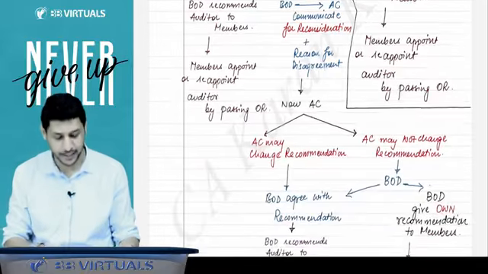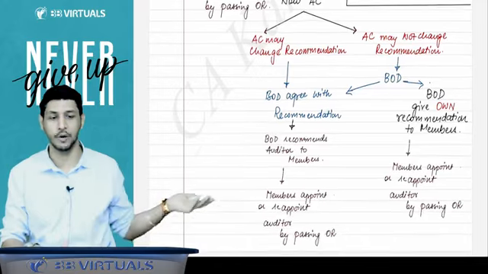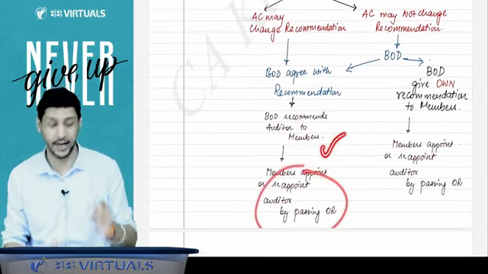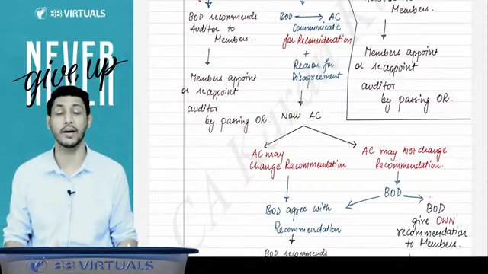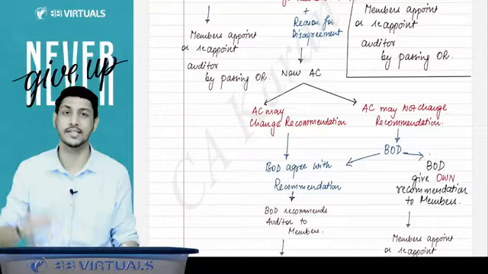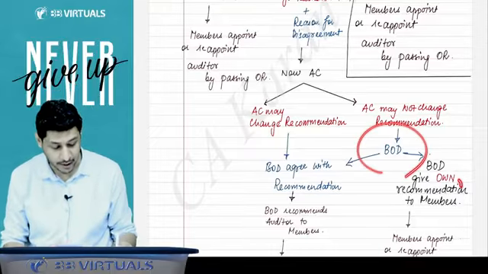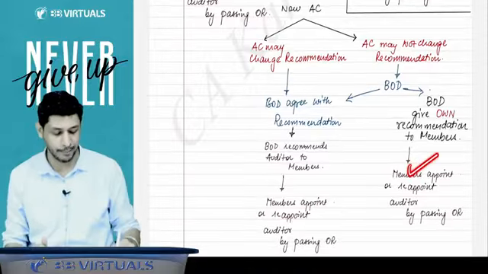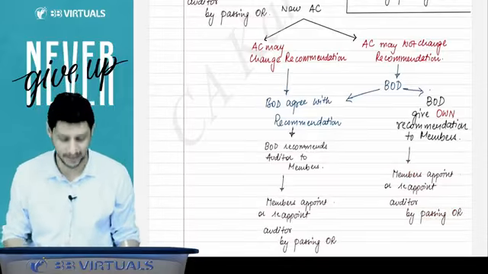So if the audit committee reconsiders and gives a new name and the board agrees, then the board will inform the members, and the members will pass an order and the auditor will be appointed. But if the audit committee does not change its recommendation, then the board of directors says, go to hell. And the board of directors will give its own recommendation to the members, and the members will pass an order and appoint that person as an auditor of the company.